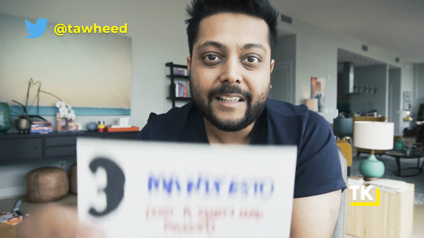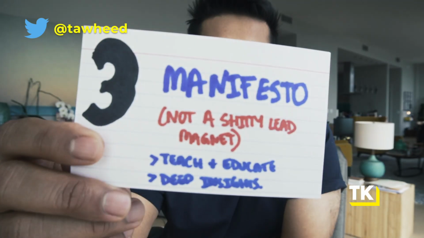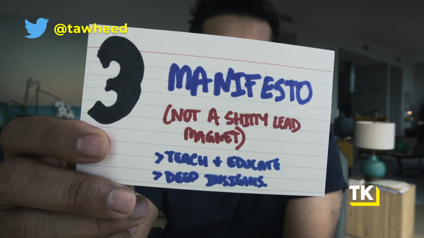That's why I started this company called Unstoppable. That's why I actually do what I do. Because I have a manifesto based on everything I've learned on where founders go wrong and how they can actually course correct and increase their likelihood of success. That's my manifesto. And that's the difference between a dumb lead magnet, a shitty lead magnet, and an actual manifesto.